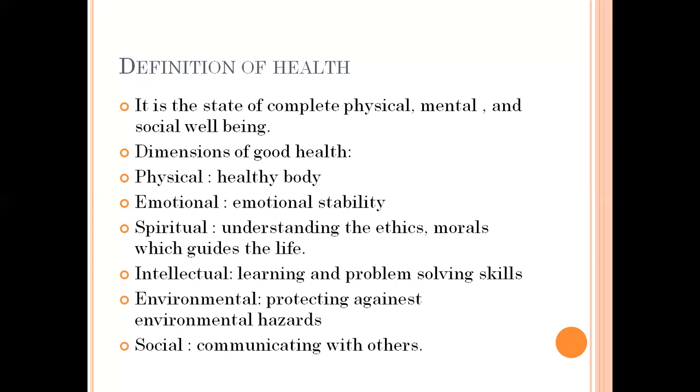That is intellectual balance. And environmental dimension, in the sense that he is protecting his body and himself against environmental hazards. And social dimension, in the sense of communicating perfectly with others, with his family, or with other people, that is called social wellness. So these are the dimensions of maintaining good health.